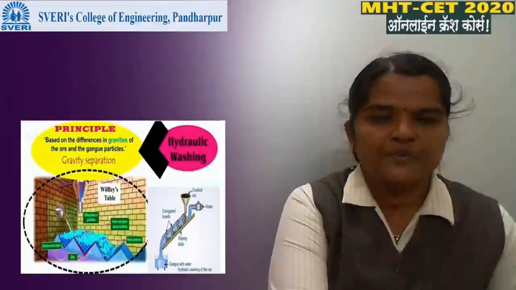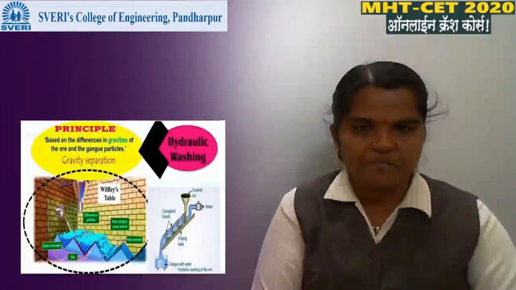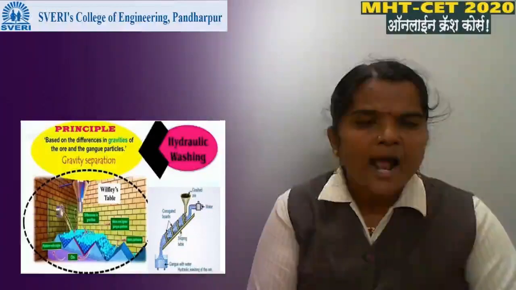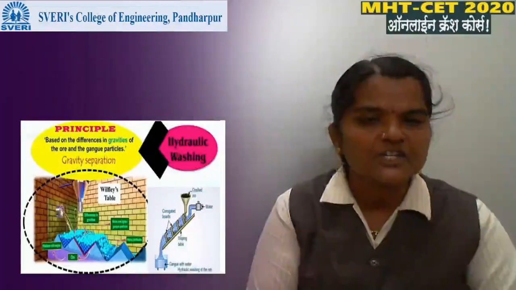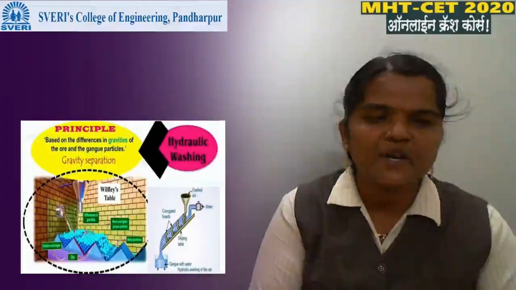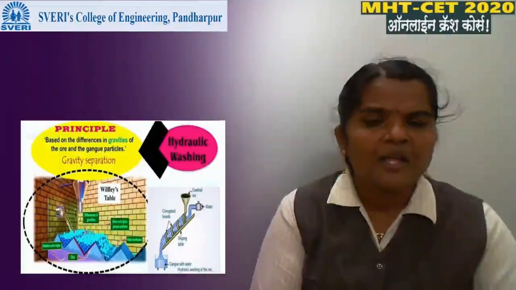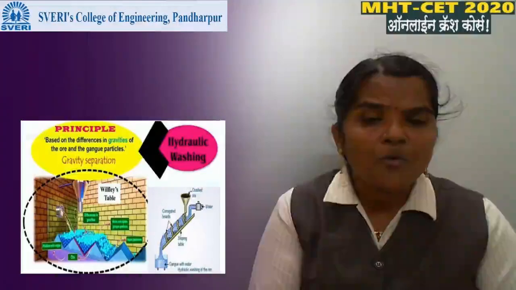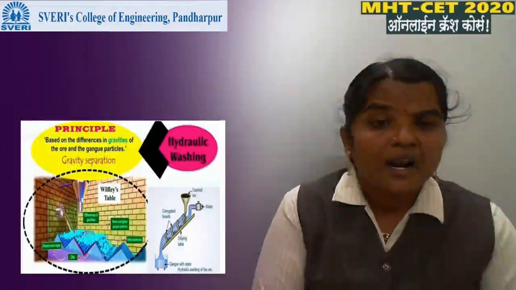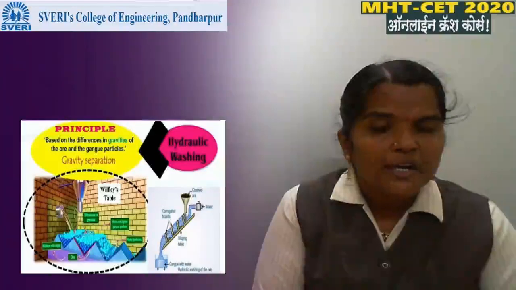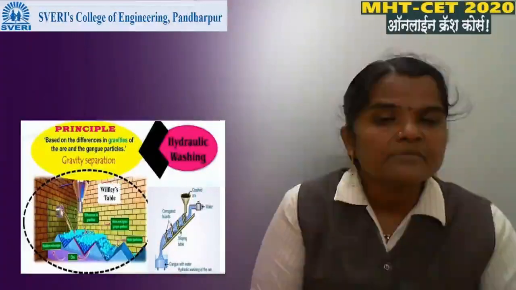Next, first, hydraulic washing method. This hydraulic washing method depends upon gravitational force, means it depends upon gravity. Any ore contains gangue. What is meant by gangue?